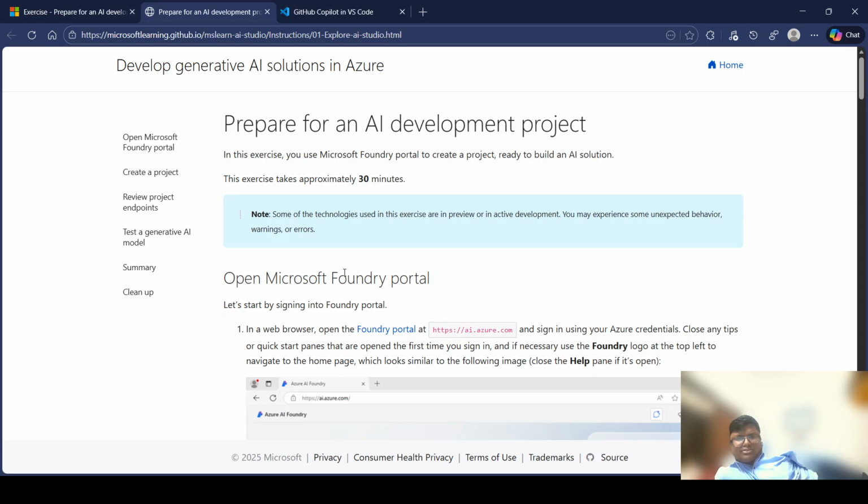Okay, so this is a prepare for AI development project. In this exercise, we have to use the Foundry portal of Microsoft to create a project ready to build an AI solution. This exercise will take approximately 30 minutes.